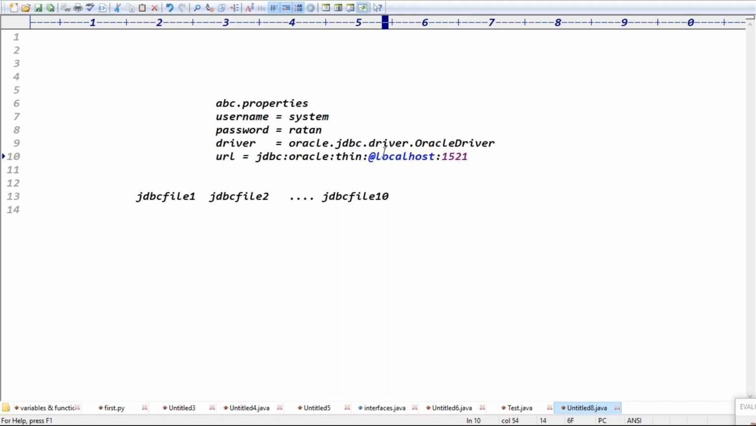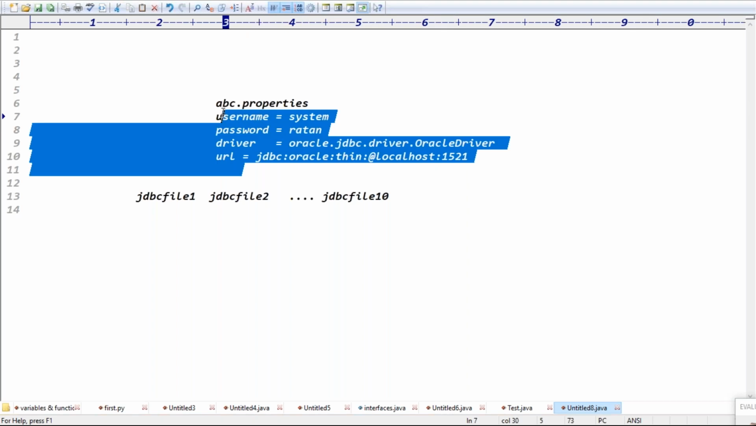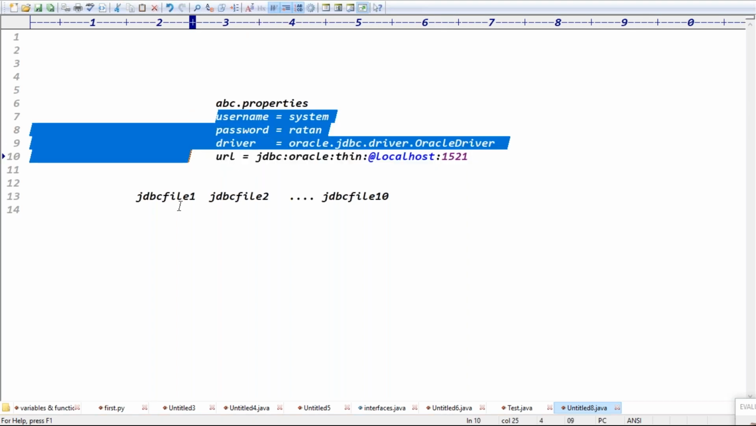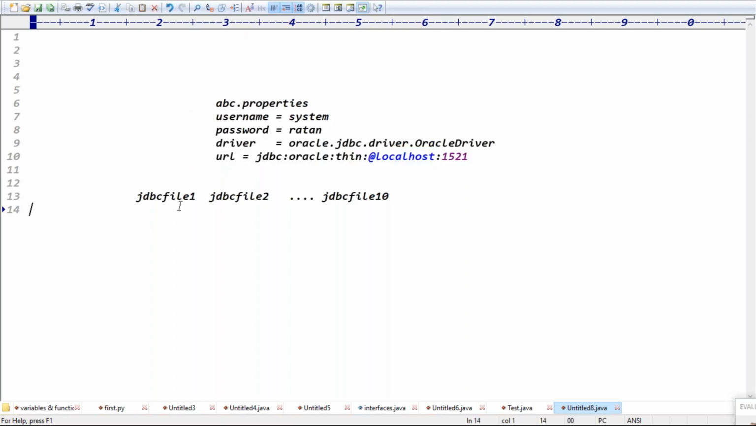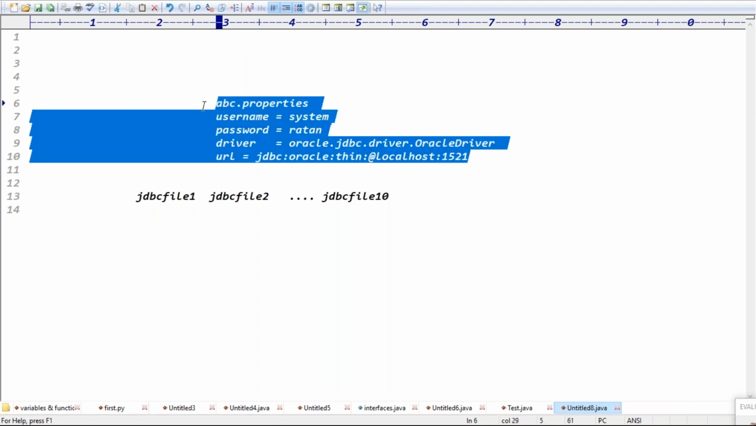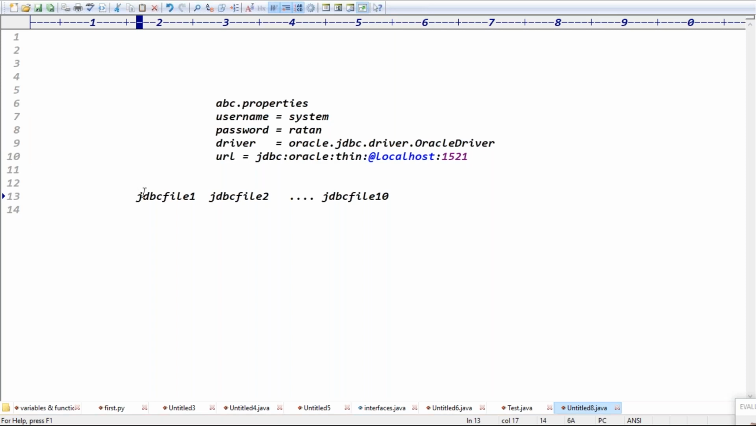Maybe in some cases the IP address is changed, the username is changed, the driver class name is changed, or the password will be changed, right? These kinds of properties, guys, don't hard code in the JDBC files. Instead, I take them into the property file, and the JDBC files will get the data from the property file and use it to create the connections.